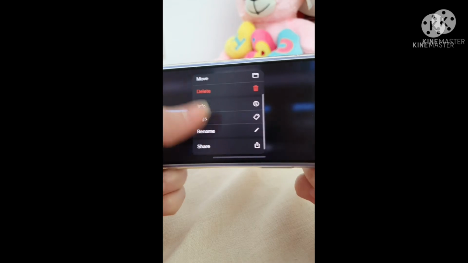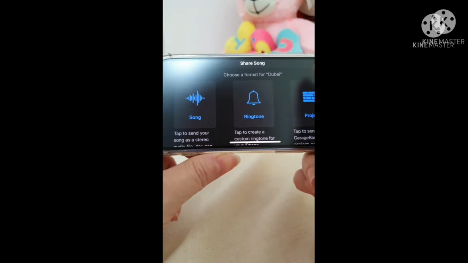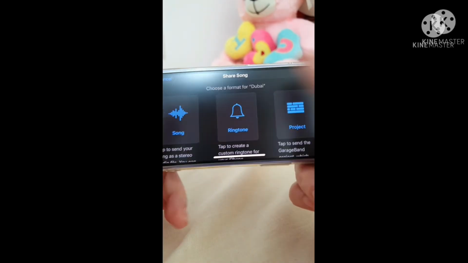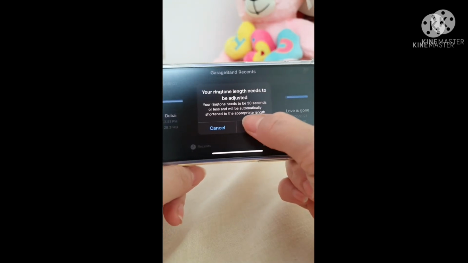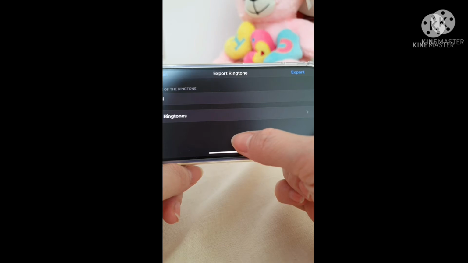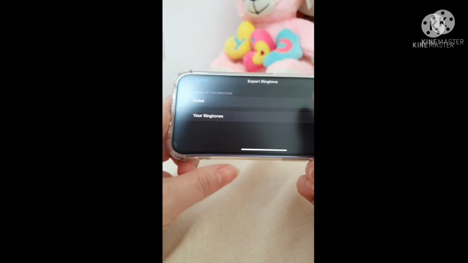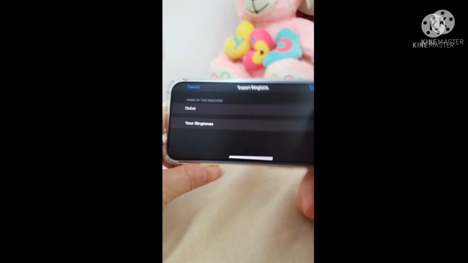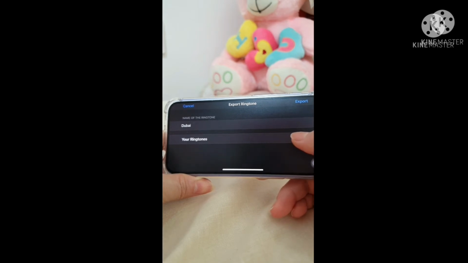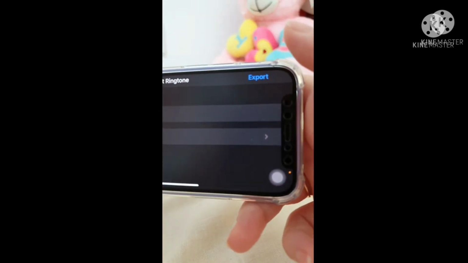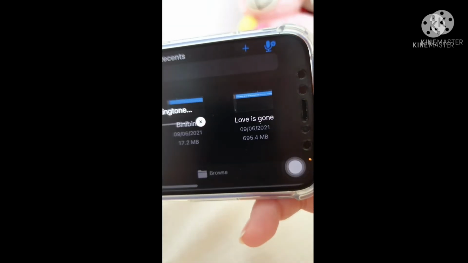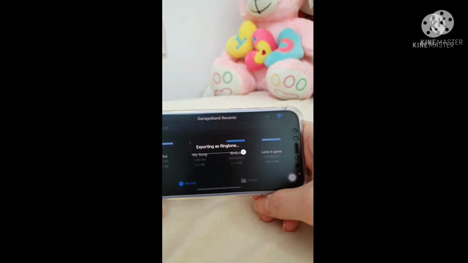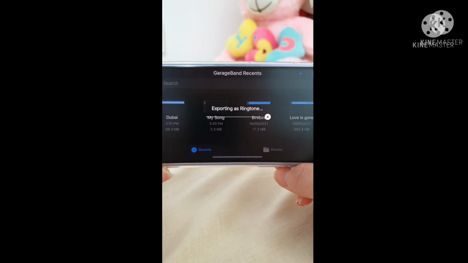Okay. So done. We will tap it for 2 seconds and share it. You can see, scroll right, share, and then ringtone. Okay, continue. So you can see here as ringtones. You can click this export on top. So it's exporting.